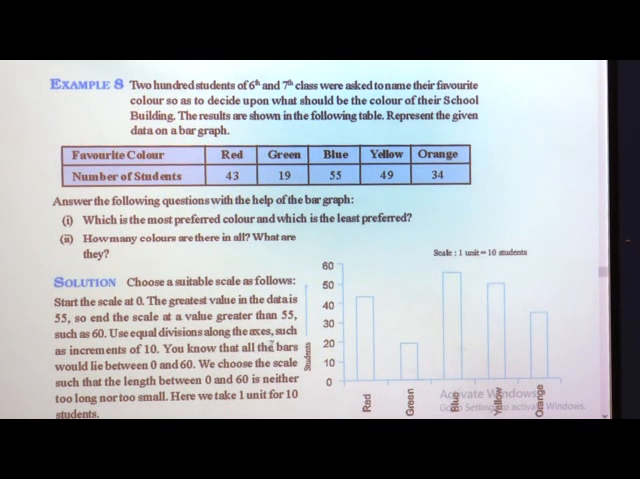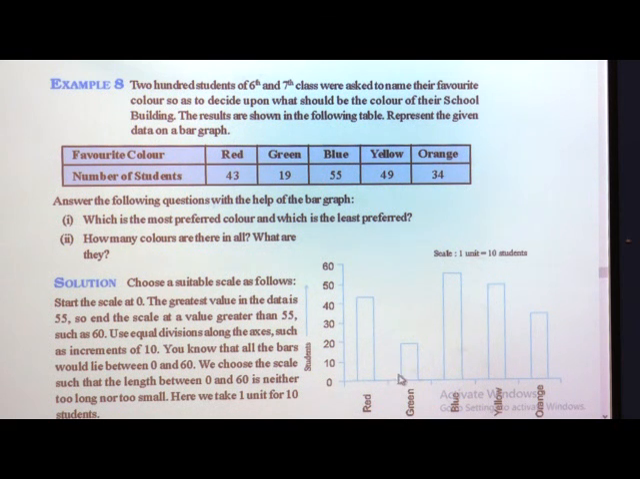You know that all the bars will lie between 0 and 60. When you are drawing all the bars, they should lie between 0 and 60, because we have taken 60 as greater than 55. It should be in between 60 and 0. It should not come out of the axis.